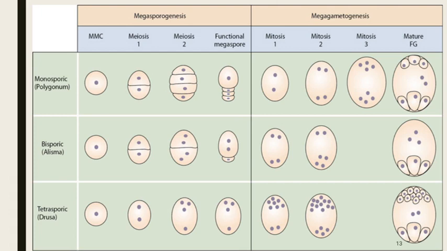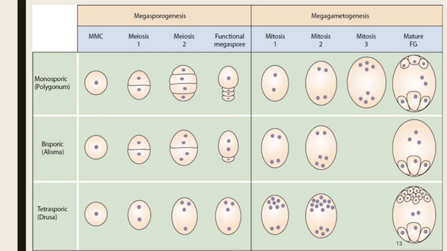Three nuclei at the micropylar end are surrounded by membranes, and they form the egg apparatus, and the central cell enlarges and becomes the egg cell. The other two cells become synergids. Thus, the embryo sac is formed containing 8 nuclei and later 7 cells during its development.